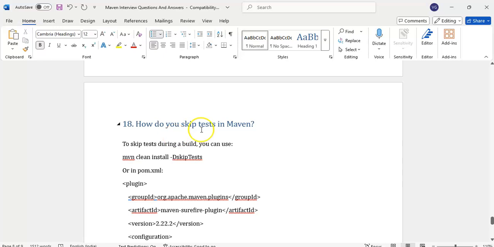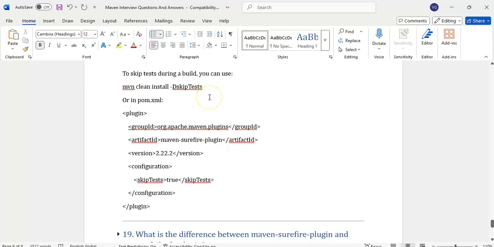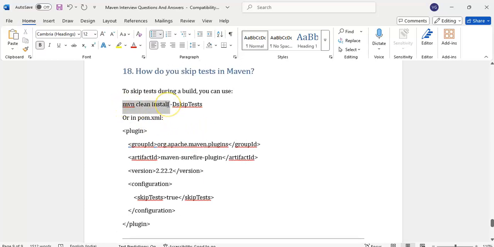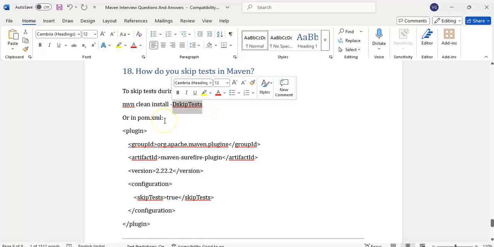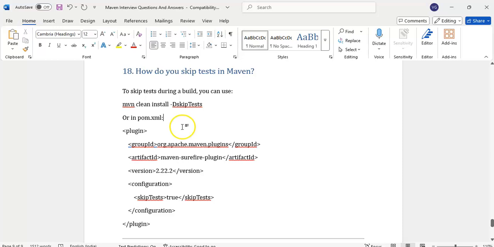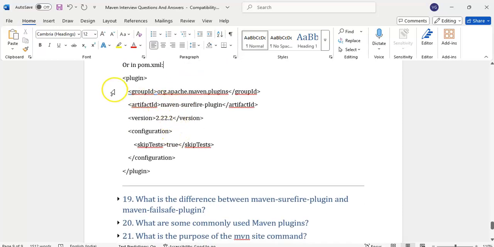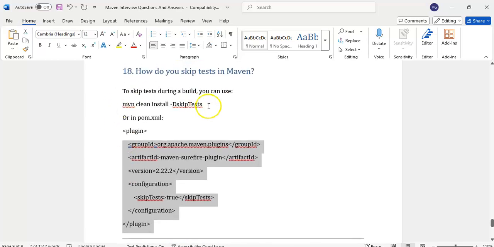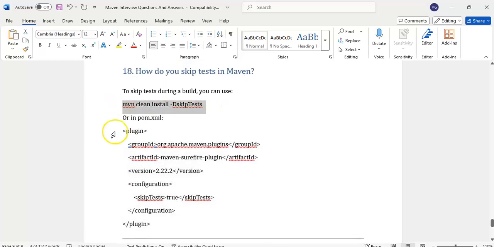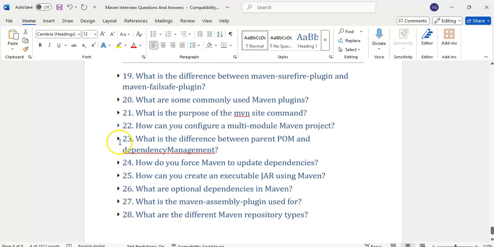How do you skip the test cases? Suppose I just want to build the project while running, and I don't want to execute the test cases. How will you do it? mvn clean install, we can give -DskipTests. That means it will build the project, but it will not execute the test cases. In the Maven Surefire plugin also, we can give configuration skipTests as true. This is not the preferred way. We can send it from the command prompt itself dynamically.